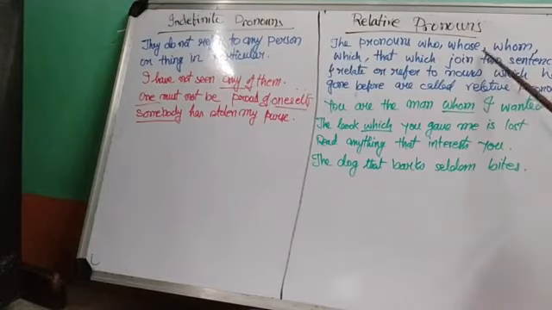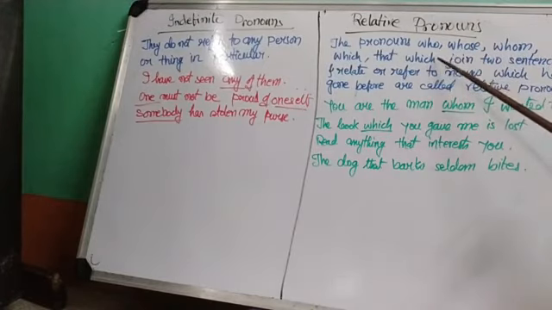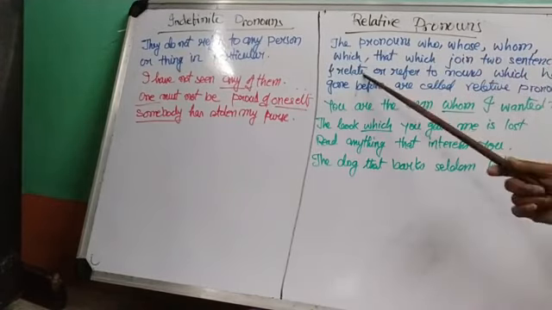Now finally we would do the relative pronoun. The pronouns who, whose, whom, which, that, which join two sentences and relate or refer to nouns which have gone before or already been used before are called relative pronouns. Now see, you are the man whom I wanted to see. So this word whom is actually referring to the man.